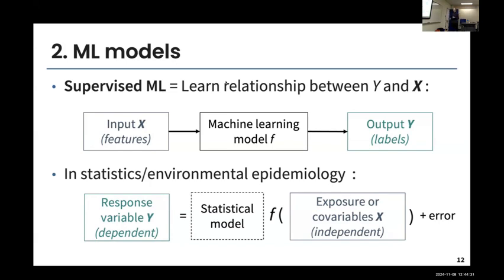So that's something that is very different because this model can really be more adapted to the data that we have. And the second difference is the error term. That is something very important in statistics and in epidemiology because this allows us to derive, for example, 95% confidence intervals. While we don't see that in machine learning, we're not interested in modeling this error. So that's something that we may want to do. So we may want to do some statistical model. But then if we're not interested in this random error, well, we can just do some supervised machine learning.